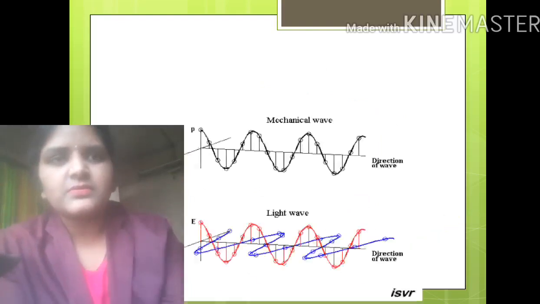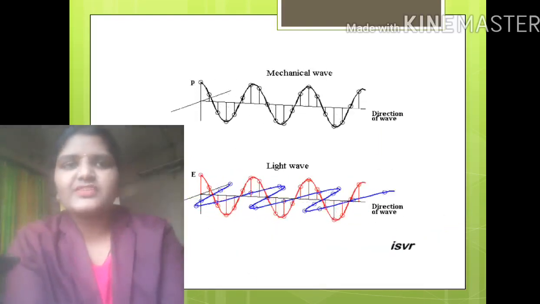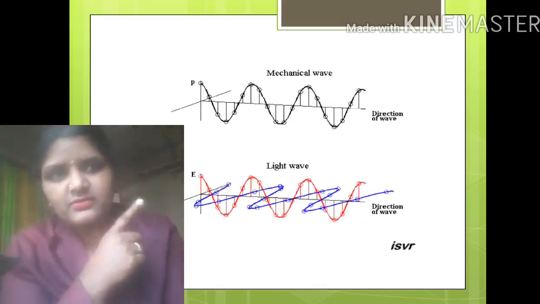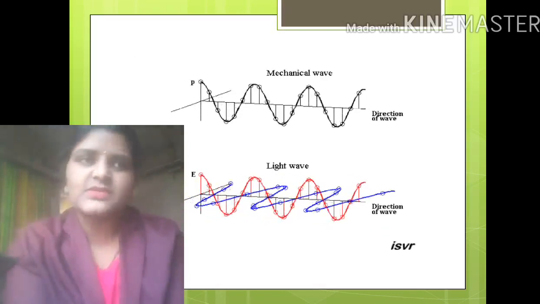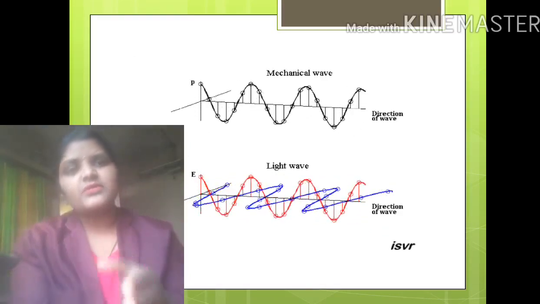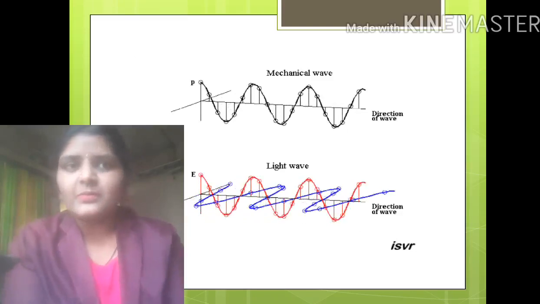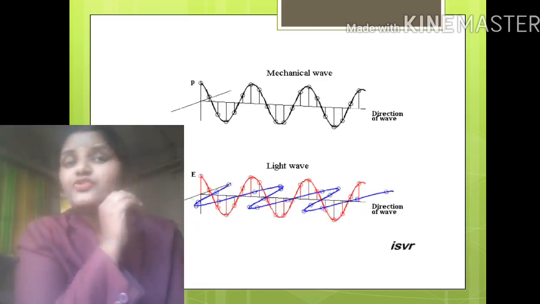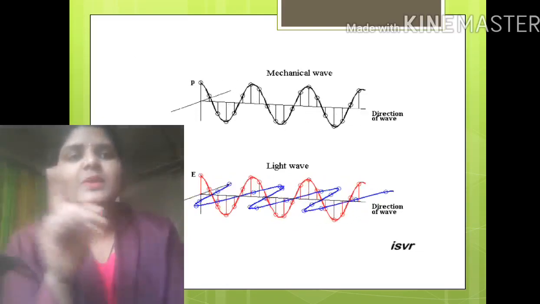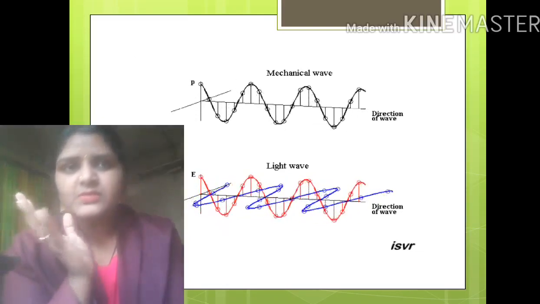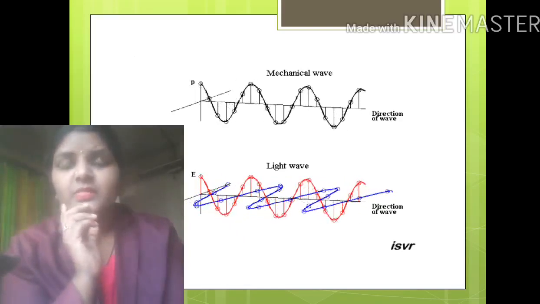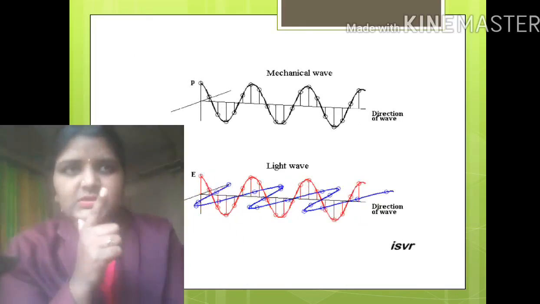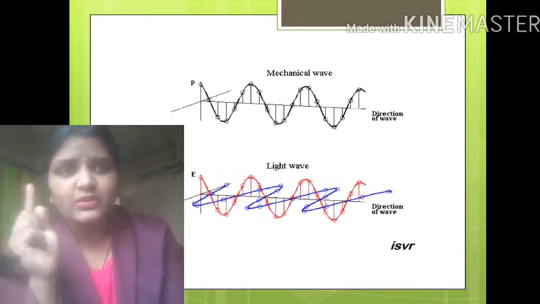After this, as I told you, we have seen many types of waves, in which I just showed you the mechanical waves. What is a mechanical wave? When a wave travels through any medium, it transfers energy from one place to another, but it does not transfer matter. That is known as a mechanical wave. So sound waves are the best example of mechanical waves. They transfer energy, but they do not transfer matter. So this is the first one, the mechanical wave.